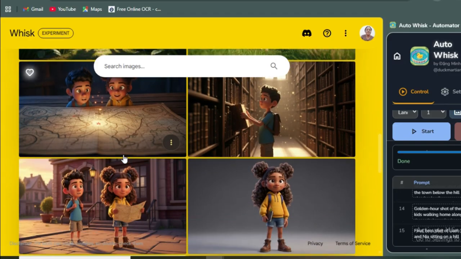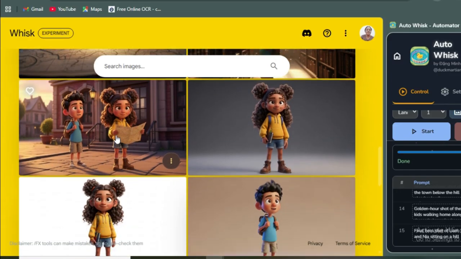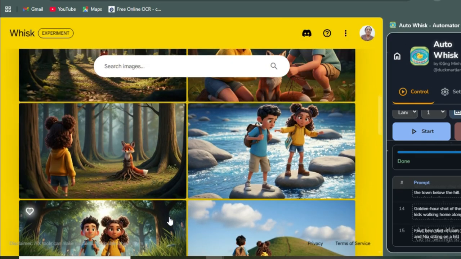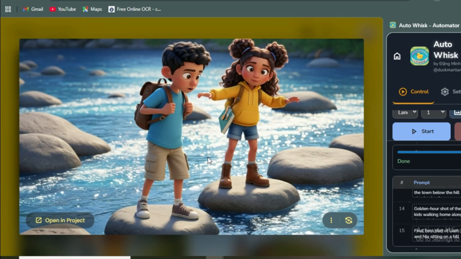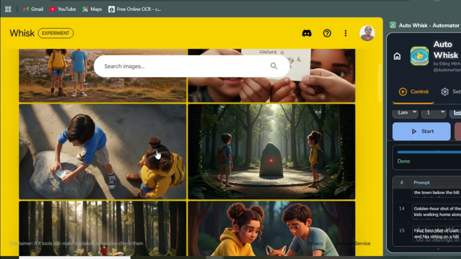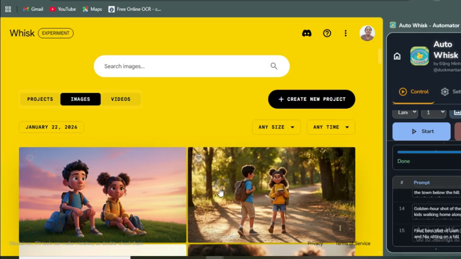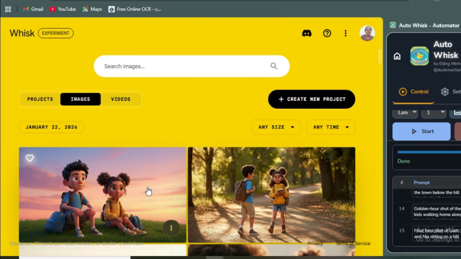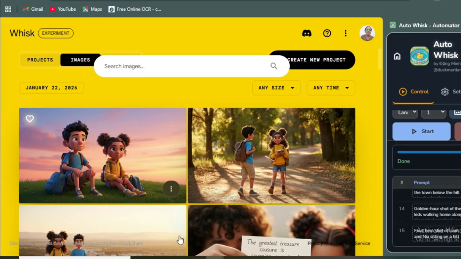You will agree with me that they are looking so beautiful. Let's click on one of them so that you see it very well. You can see the character, right? This was the character we used. Let's pick another one and see. You can see the consistency is superb. Let's look at another one too. You can see them here, they are all good. Now that you have them in your system, the next thing to do is to take them over to Grok AI to turn them into videos.